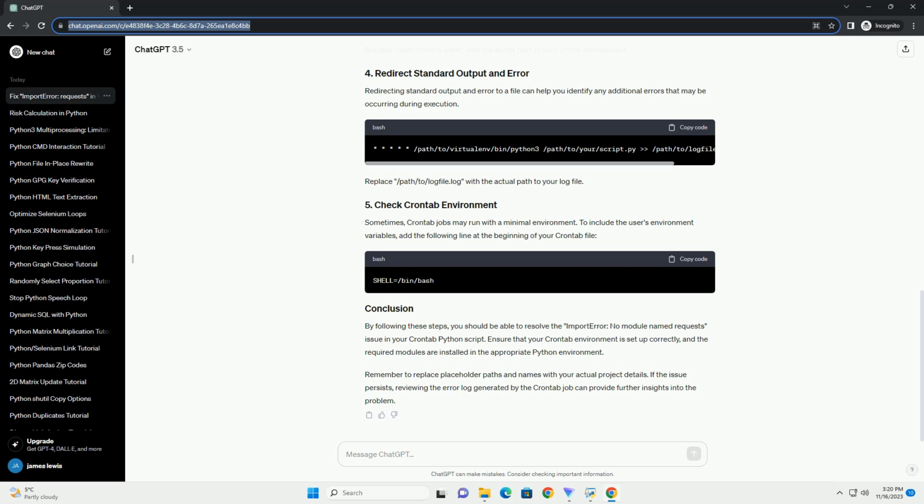Virtual environment. If you are using a virtual environment for your Python project, ensure that the Crontab job is activated within the same virtual environment. Path issues. The Crontab job might not have the correct Python environment and path settings. The Crontab environment can differ from the user's shell environment. In your Crontab script, explicitly define the Python version and activate the virtual environment if you are using one. Make sure to replace /path/to/virtualenv and /path/to/your/script.py with the actual paths in your setup.